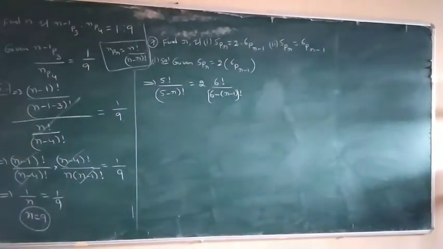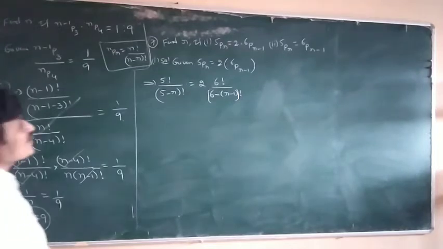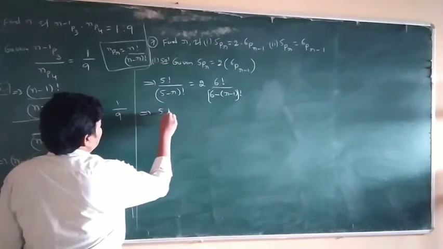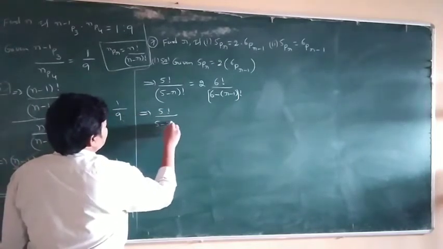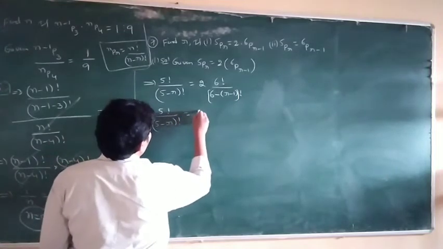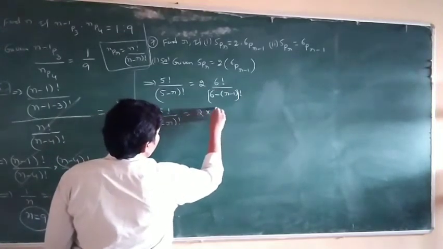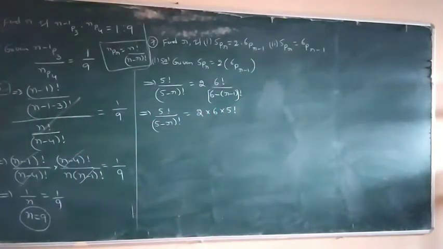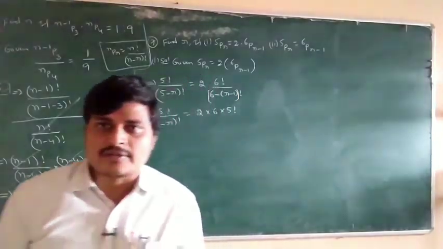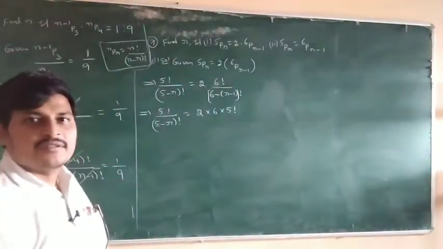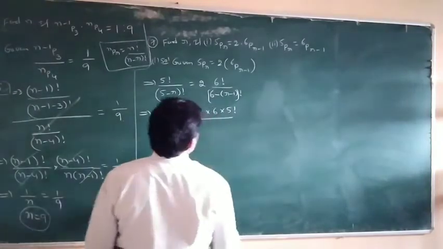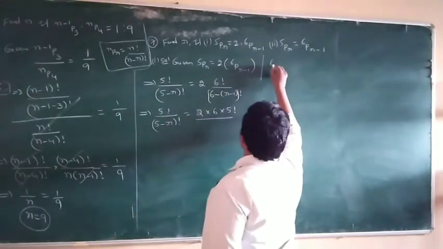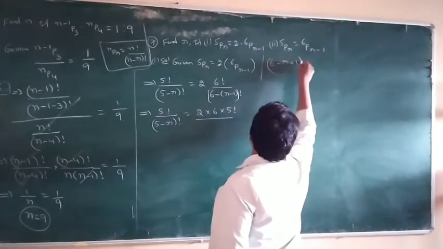NPR formula, n factorial by n minus r factorial. Here n is equal to 6. So 5 factorial by 5 minus r factorial is equal to 2 into 6 factorial, and 6 factorial is equal to 6 into 5 factorial. So 6 factorial by 6 minus r plus 1 factorial. This is the calculation.